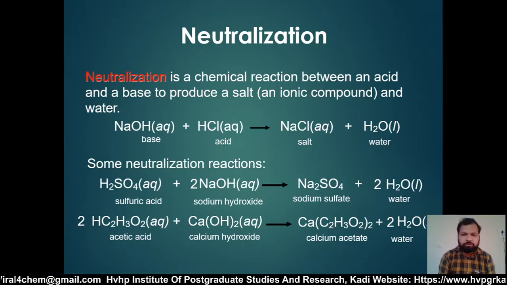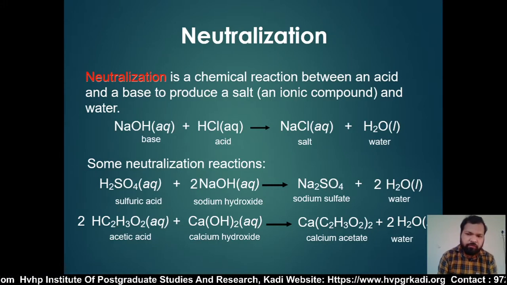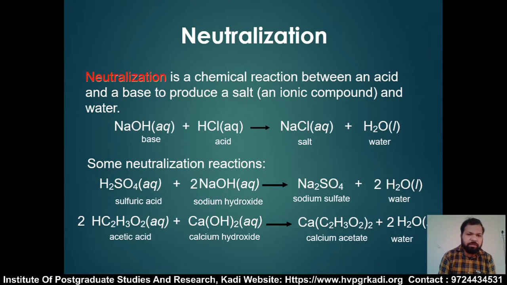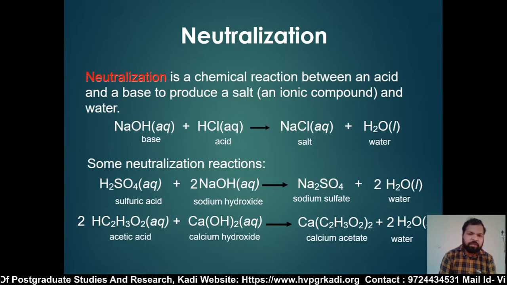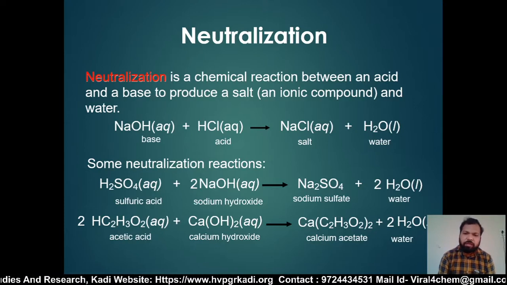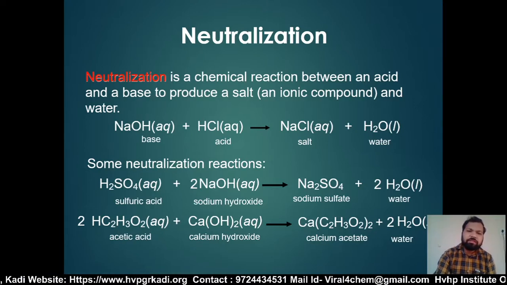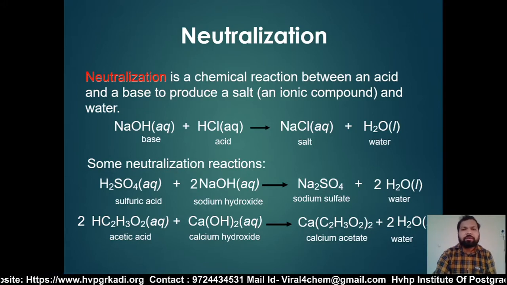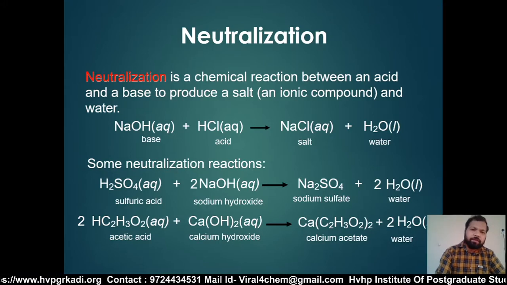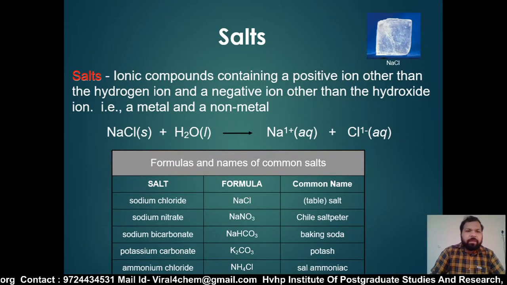They give sodium sulfate as a salt and water. Another example: acetic acid and calcium hydroxide give calcium acetate and water. All these reactions are represented as neutralization acid-base reactions. They produce a salt and water.